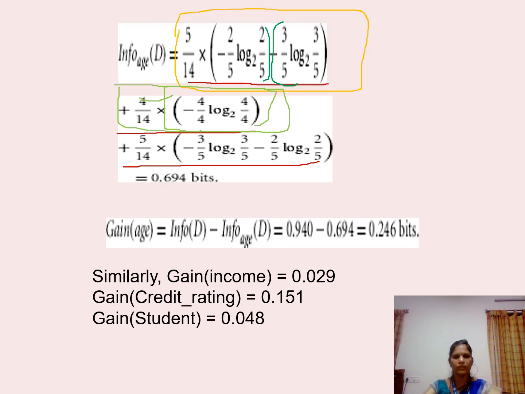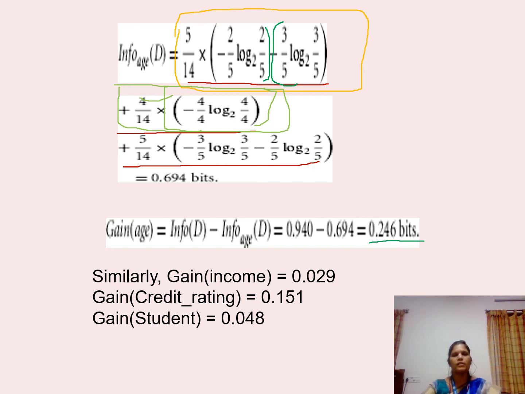Then info of D for the attribute age has been found as 0.694 bits. This 0.694 bits must be subtracted from info of D, that is 0.940 minus 0.694, and you have got the answer as 0.246 bits for the gain of age attribute.